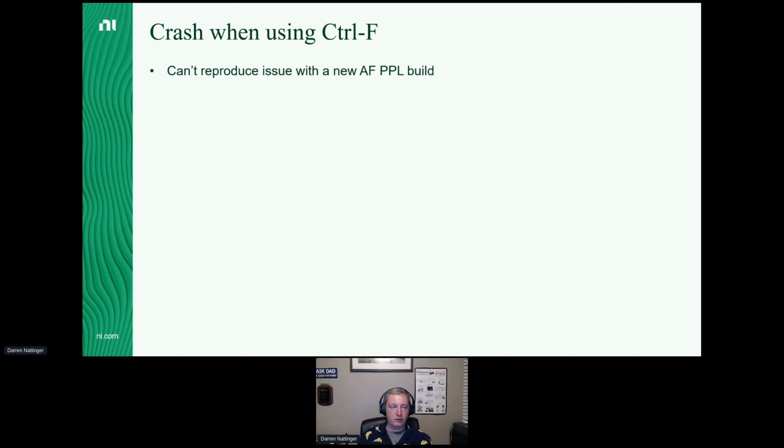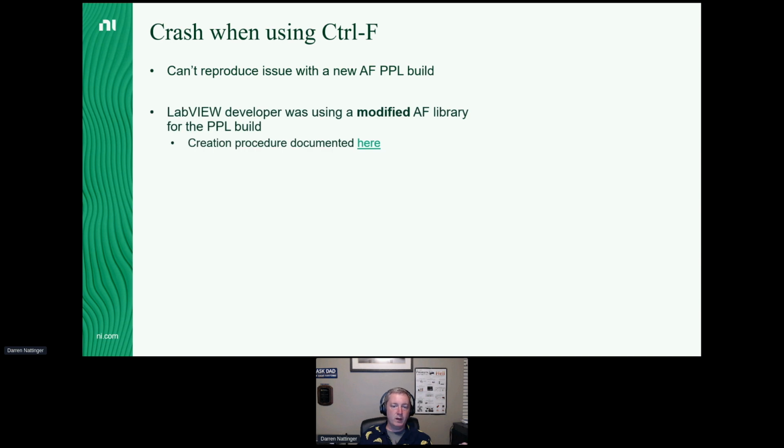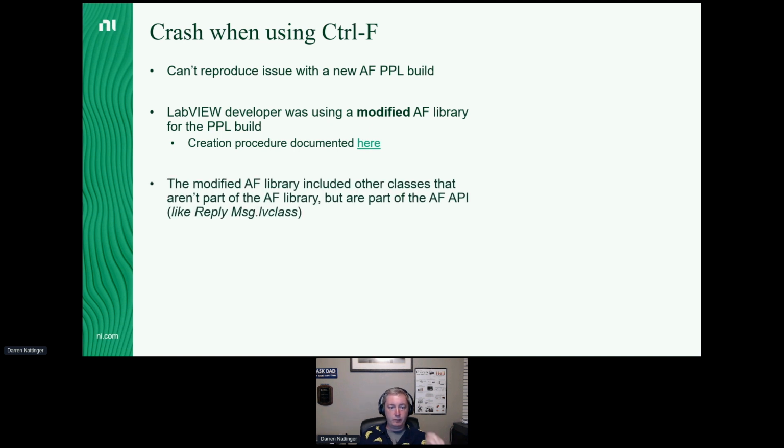So I talked to the LabVIEW programmer a little bit more, and he told me, oh wait, well I'm not using the active framework as it ships with LabVIEW. I've actually got a modified active framework that I'm using. I said, oh really? How is it modified? And he sent me a link to a page on ni.com that told you how to modify your active framework in a certain way. Specifically, his modified AF takes certain parts of active framework that are not part of the active framework library, moves them into the active framework library, and then builds the PPL. I didn't even know people did that. I didn't even know there were parts of active framework that weren't part of the active framework library.